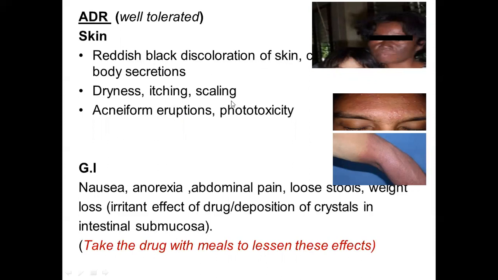Dryness, itching, and scaling of the skin can also occur. Acneiform eruptions and photosensitivity can also occur with the use of clofazimine. The GI symptoms associated are nausea, anorexia, abdominal pain, loose stools, and the resultant weight loss. This can be minimized by taking the drug along with the meals. And this is usually because of the irritant effects of the drug as well as because of the deposition of the drug crystals in the intestinal mucosa.